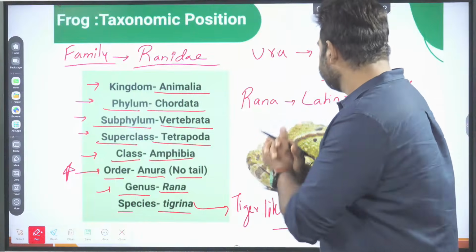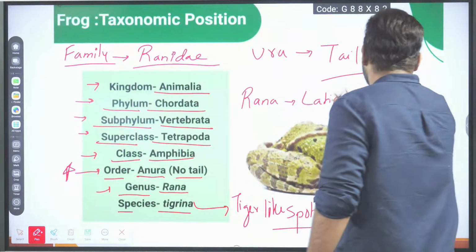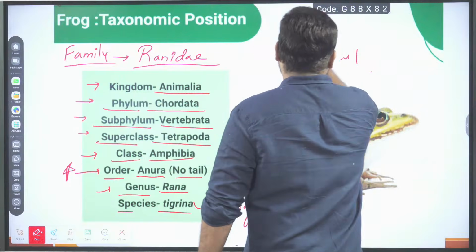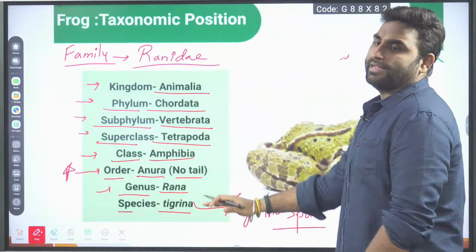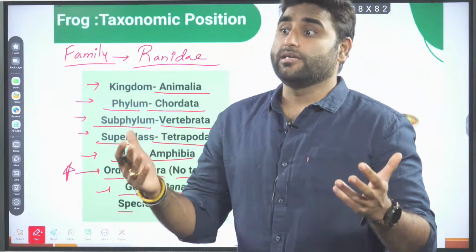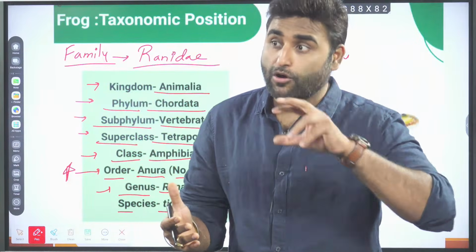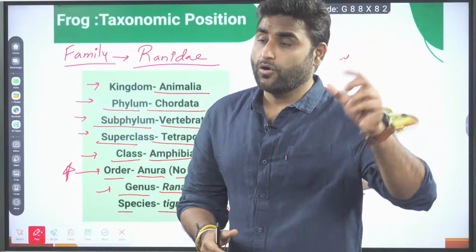Now, what is the common name of this frog? The scientific name is Rana tigrina. In the animal kingdom, you may also study the tree frog, the green colored tree frog, Hyla. The tree frog is there.